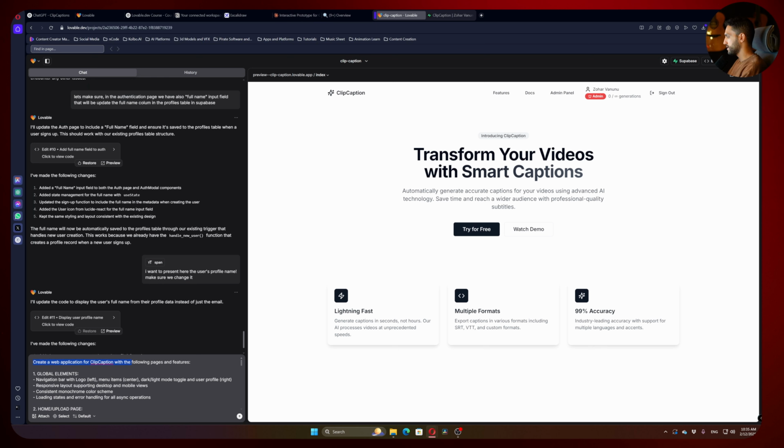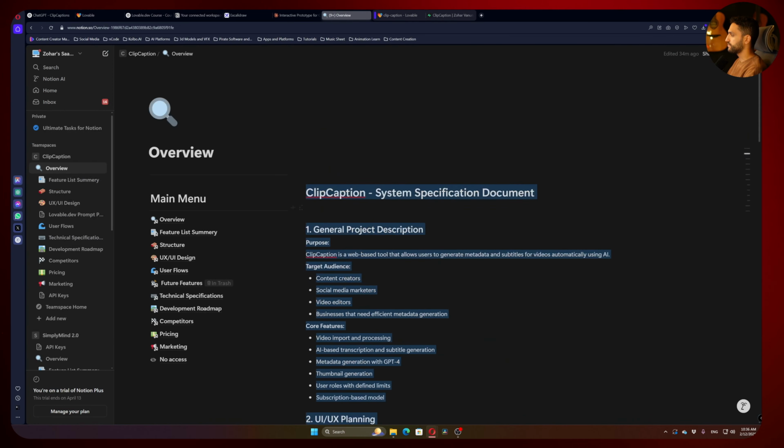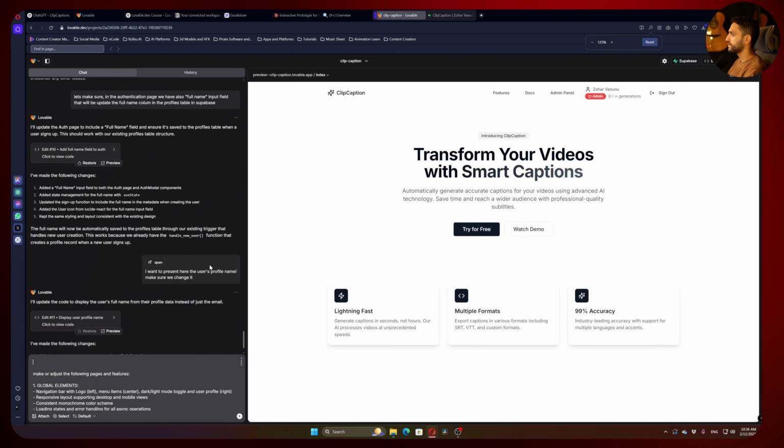Let's just delete this one and write: make the following pages and features. Let's actually write make or adjust, because he might have already done some stuff. Okay, maybe we actually need to give him some overview about our platform. So I'm going to show you a new feature in Lovable. Let's go down by Shift Enter two lines, and I will go back to my Notion. I will copy my overview, get back, and I will write to him, here is an overview about my system.